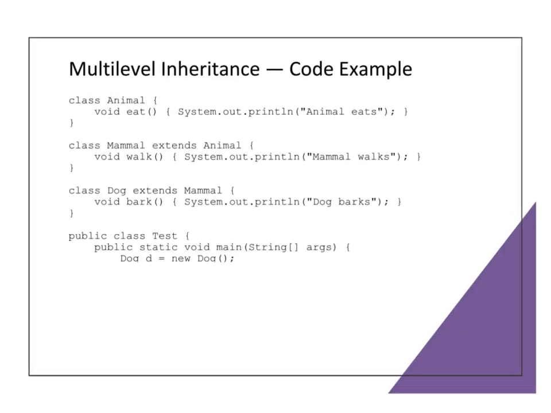In multi-level inheritance, we have a chain: animal, mammal, dog. Animal has eat, mammal has walk, and dog has bark. A dog object can call all three methods. This demonstrates how a child inherits features from its ancestors, not just its direct parent.